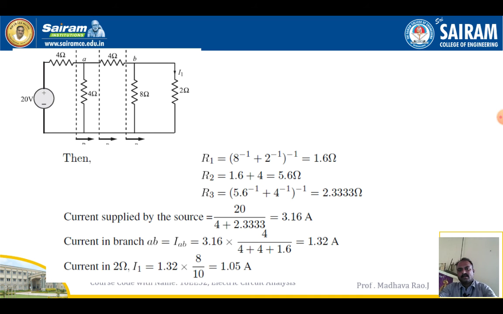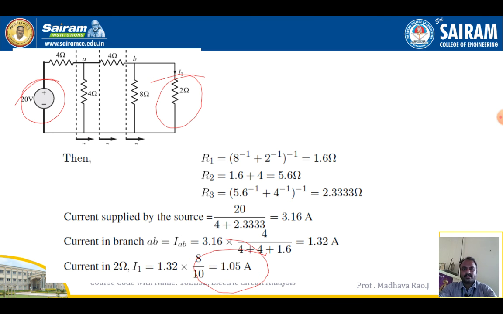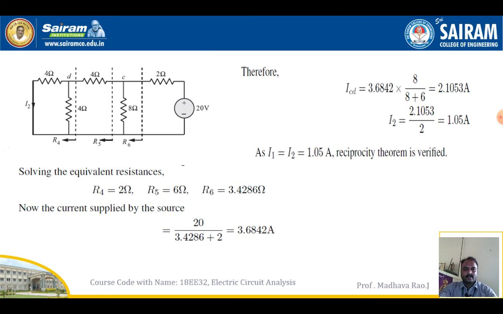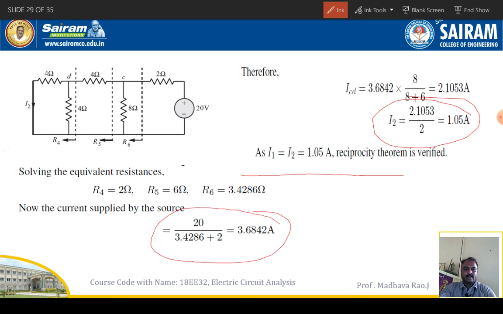In the first case the voltage source is here, and in the second case the source is replaced to the other side. In the first case we calculated the I1 value, and in the second case we calculated the I2 value. So now we check these I1 and I2 values. I1 equal to I2, 1.05 amperes. Then the reciprocity theorem is verified. This is a statement we have to write.